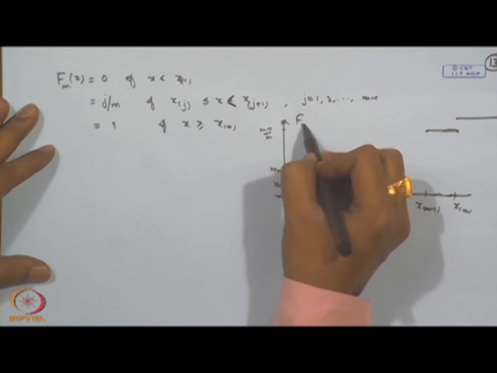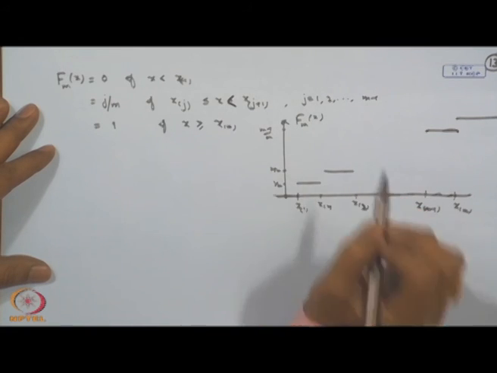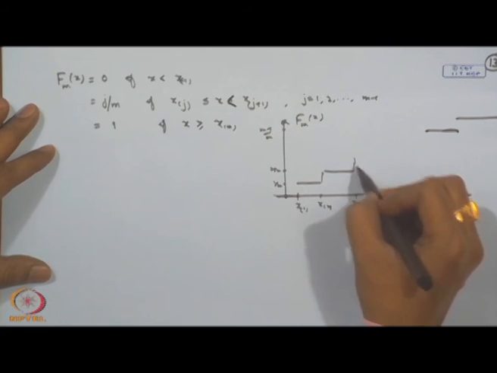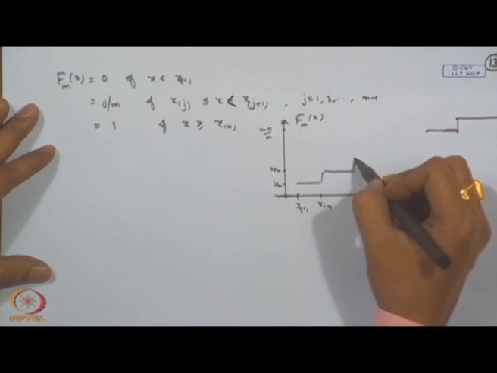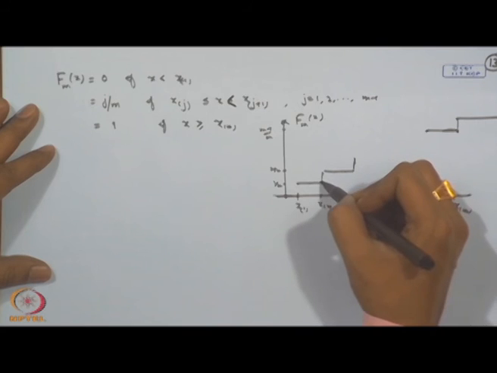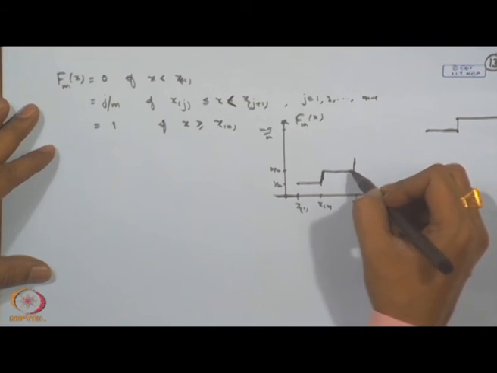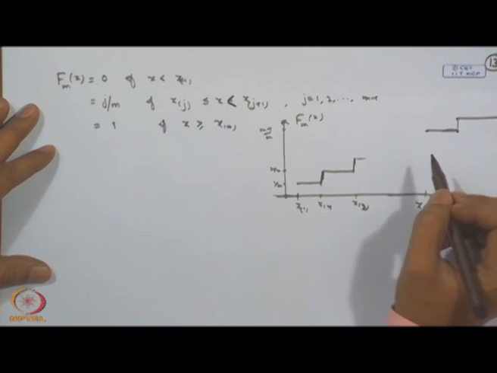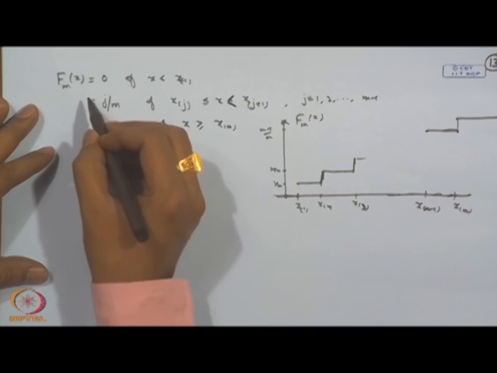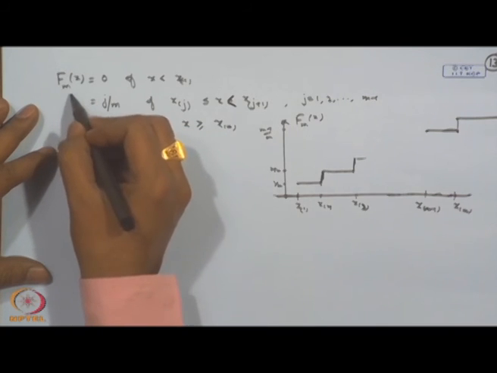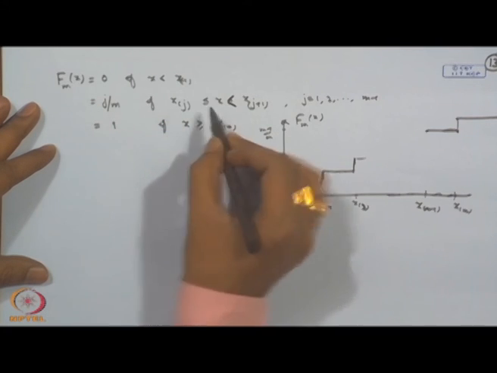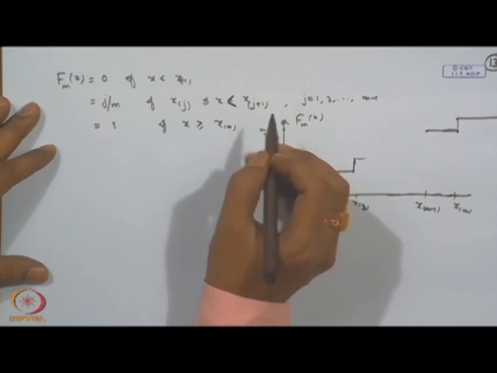So, we have made F_m(x) here. This is the function that we will be getting. That means it is constant between two successive order statistics, and at the end points it has a jump at those points. So, it is actually a step function. This is called the sample distribution function or the empirical distribution function of the order statistics here.